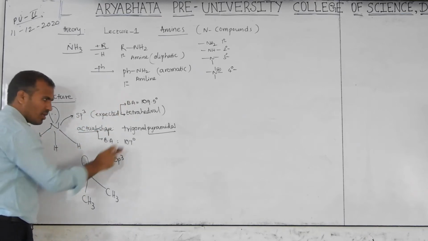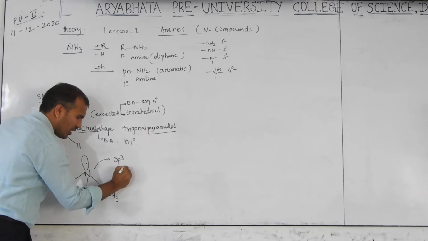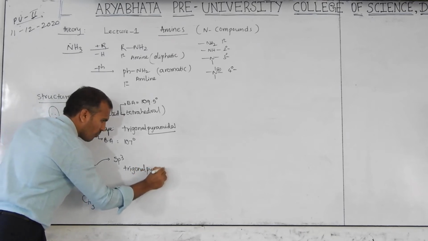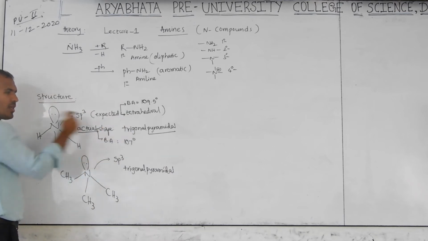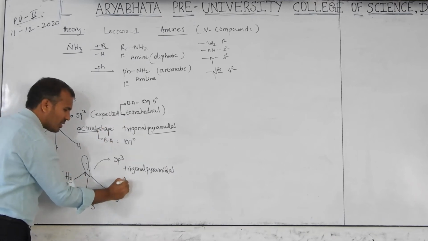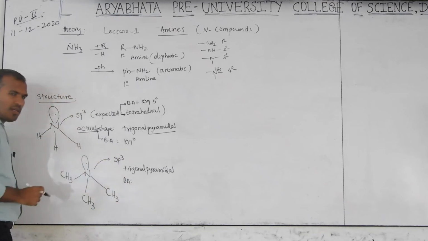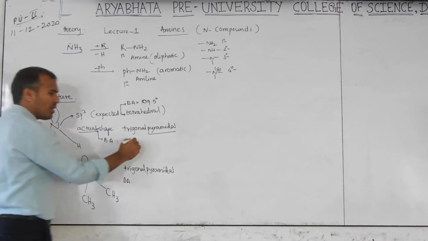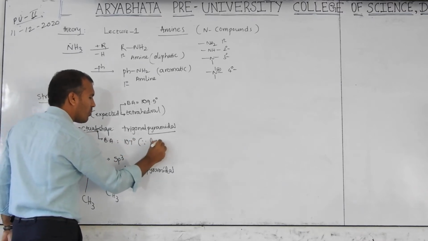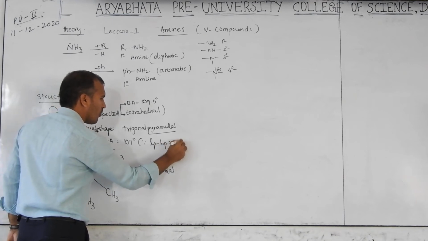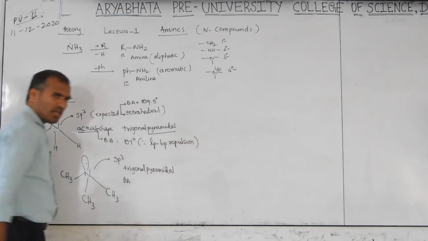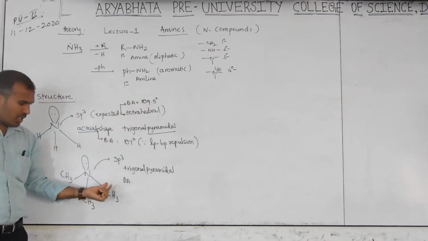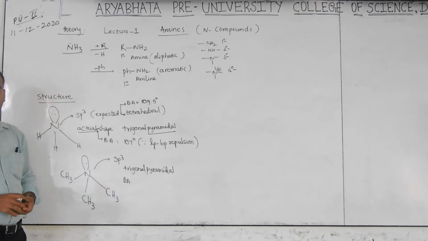What is the actual shape here? So directly I am writing here trigonal pyramidal. When it is trigonal pyramidal, then the bond angle is like ammonia. Any change is there? So here, why is it 107? Reason: lone pair, bond pair repulsion. You studied in VSEPR theory in first year. That's why it is reduced from 109 to 107.